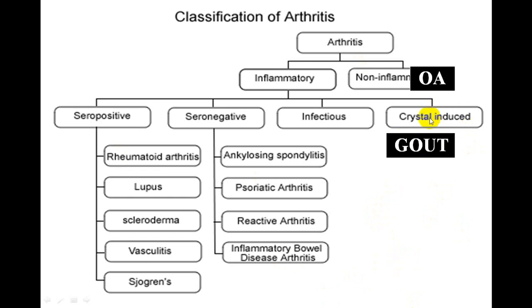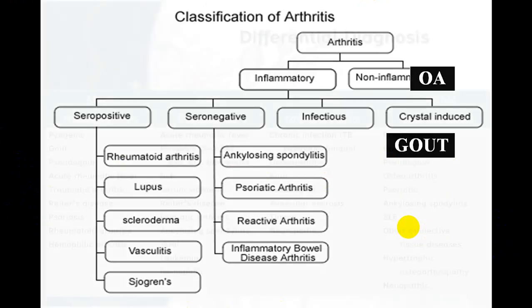And if it is crystal induced, there are a lot of crystals, and one of the most common crystals is sodium monourate. So we call it uric acid crystals, and in a case of gout. It can also be other crystals, pyrophosphate crystals. So that will be a classification.